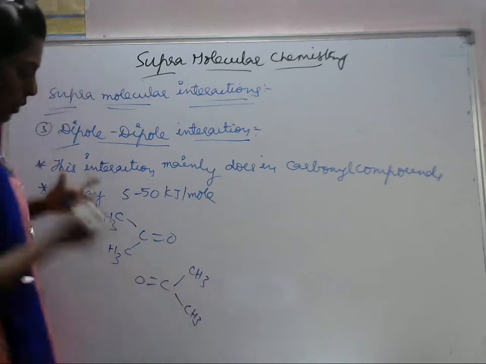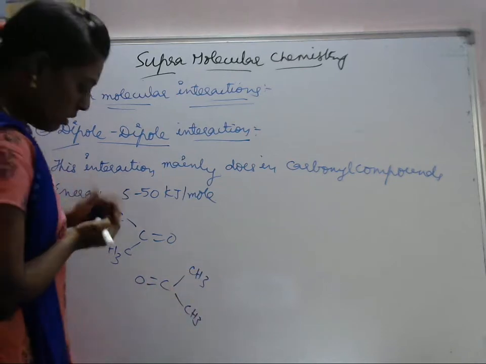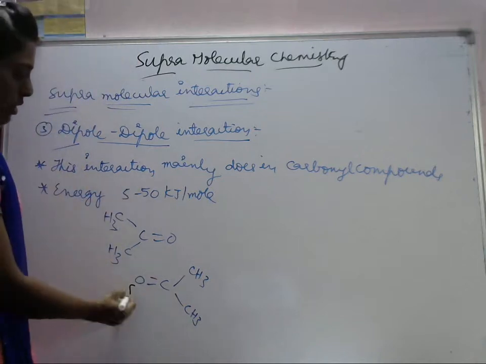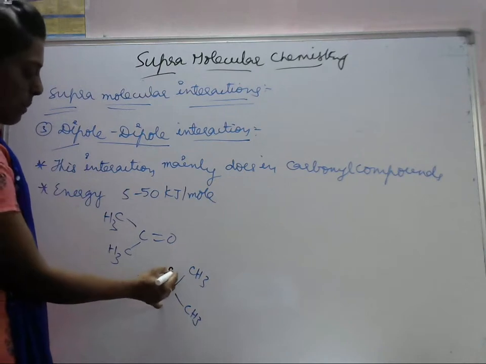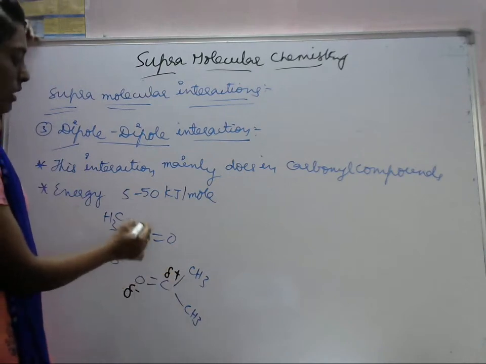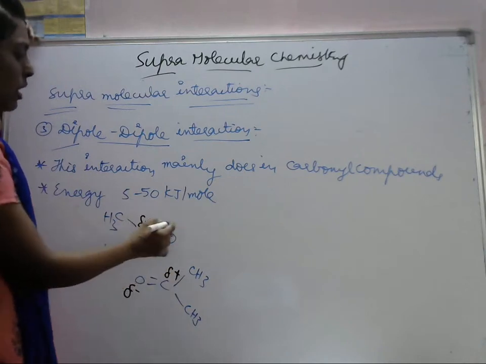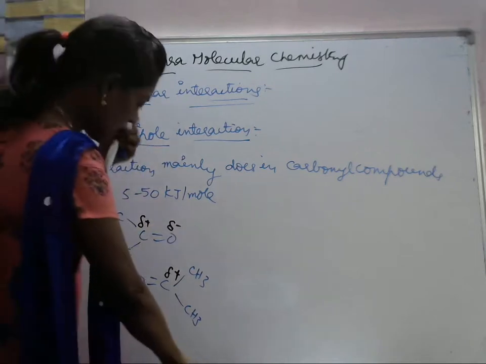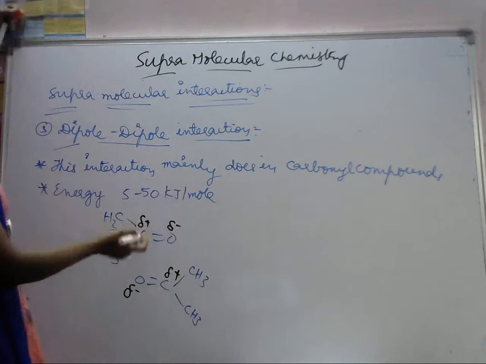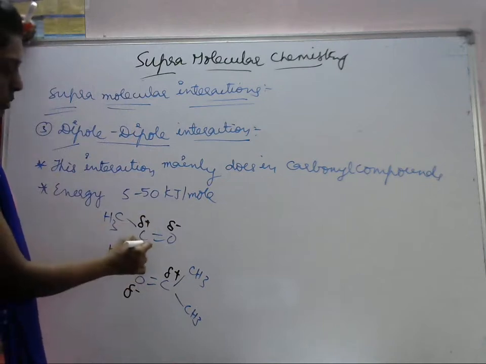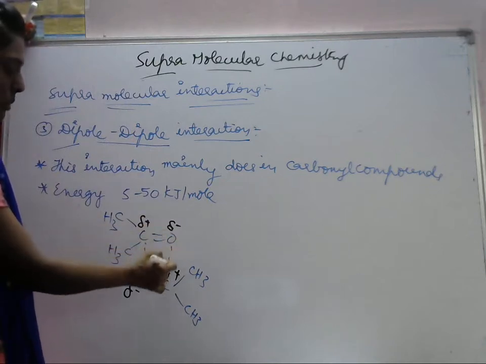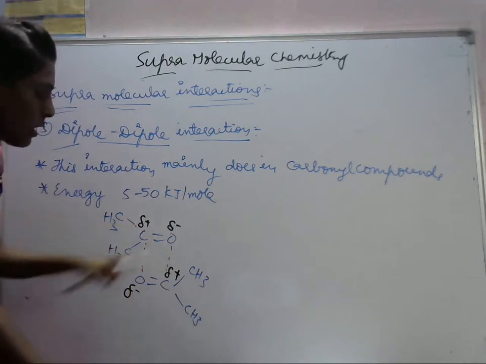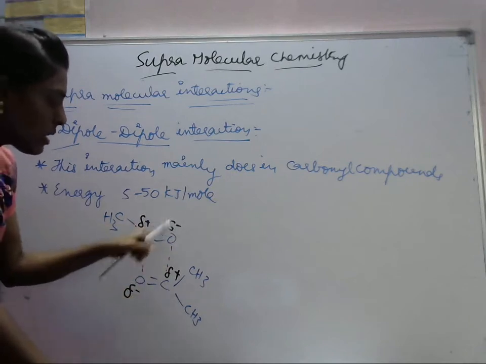What will be happening in this one? Slightly, this oxygen develops a negative charge and the carbon develops a positive charge. Like that, here also it develops a positive charge and the oxygen a negative charge. So there is an interaction between this positive end and this negative end. Here there is a dipole, plus and minus, and here also a dipole, plus and minus.